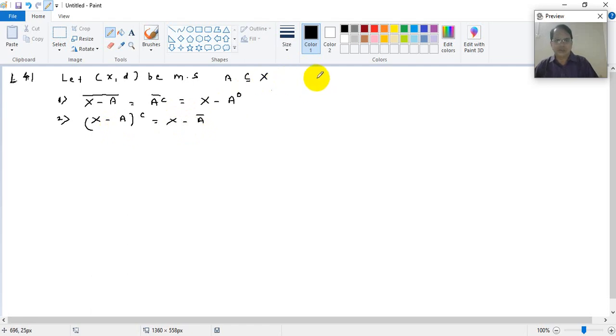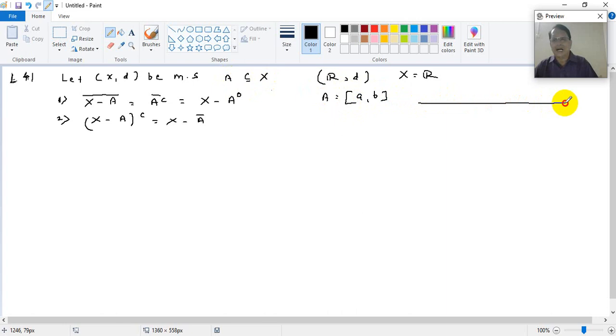Now suppose you take R with the usual metric d as your metric space. That means whatever X they are talking about, we are taking it as R. Now you take A, a subset of X, as the closed interval [a, b].